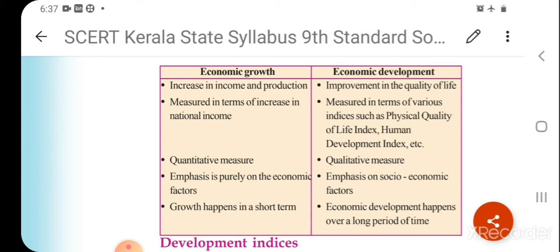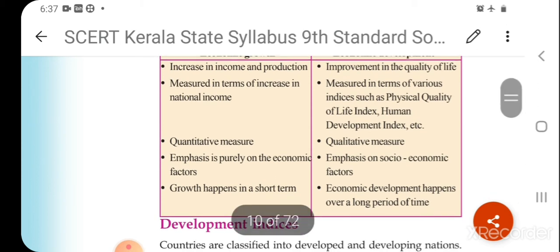In the third one, economic growth is a quantitative measure. Here the production of goods and services and the national income are considered. The next one, economic development, is a qualitative measure.